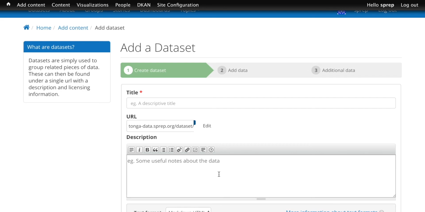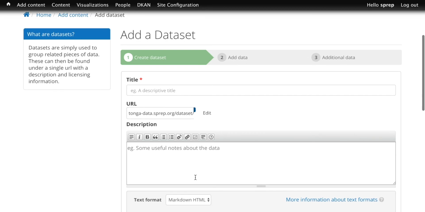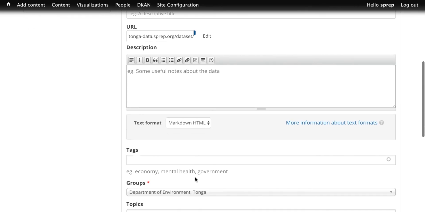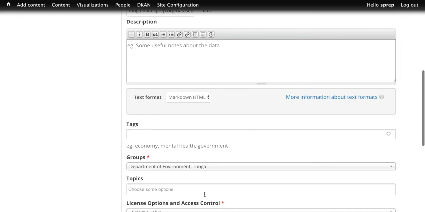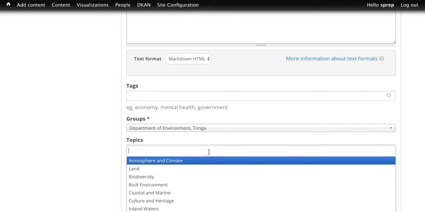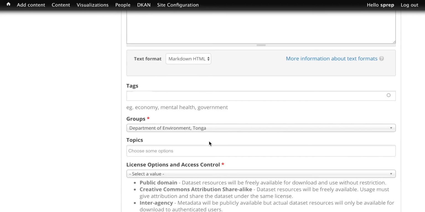You just cut and paste that in an email. You can make some notes about the data, some caveats if you're concerned about the data quality. This is where you type in tags. You might type in Tonga, and it just pops right up and you click on that. You have to assign it a group. You can assign a topic, so it might go into biodiversity, for example.